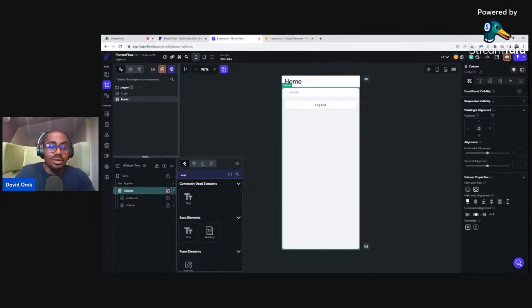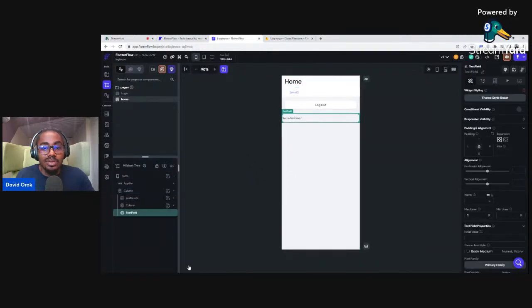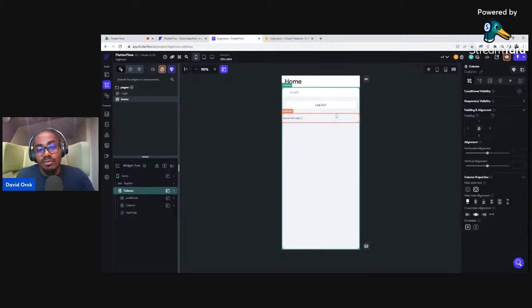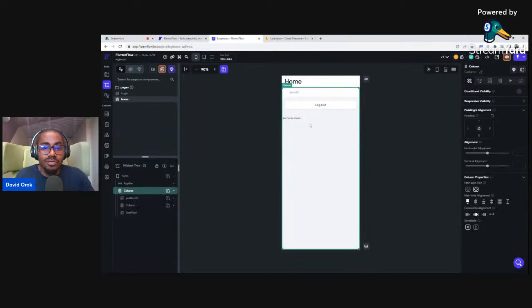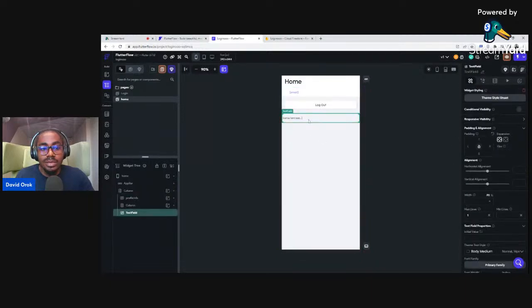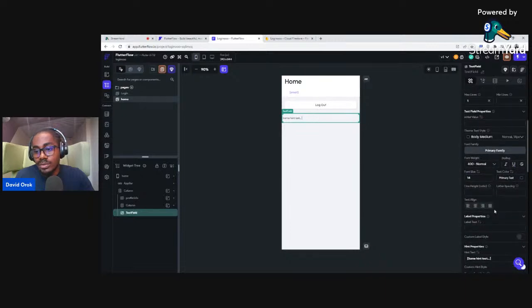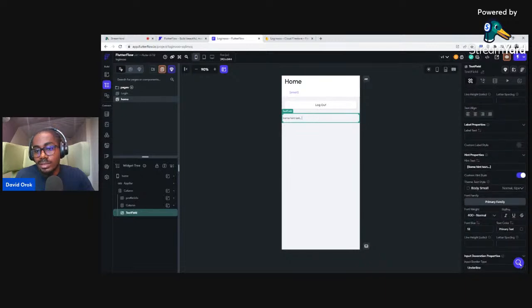Text field is where I'll be able to type something inside a particular text box, and then I can now submit it. So I clicked on it. This is how it appears. It doesn't really have a form, right? So this is how it looks. This is not how forms look like here. So not to worry. What you need to do is scroll down on the right-hand side here. You see here, this is the hint text, like what is inside here.